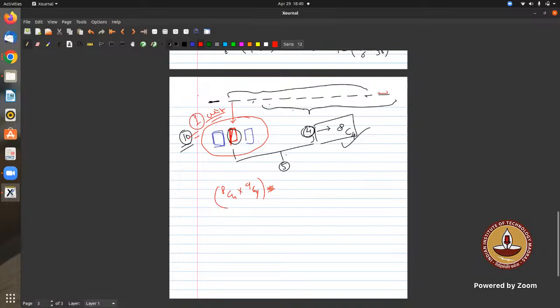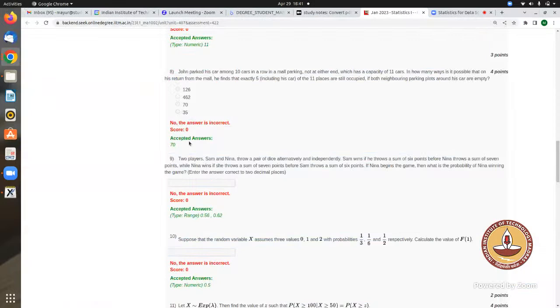But what I feel is, when I already know that one car is parked somewhere, that combination is after you decided that you want to park at this position. It does not take into consideration the different combinations where you can park. This is actually a conditional thing, because when I say John parked his car among 10 cars, what you are talking about is, I do not know where he can park, and then what will be the position.